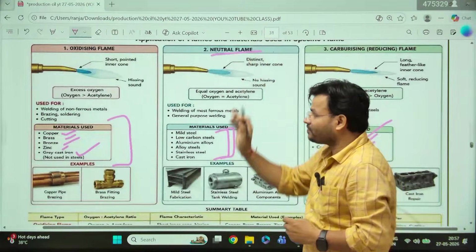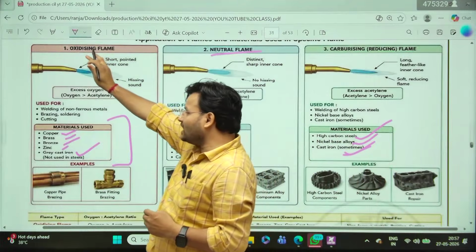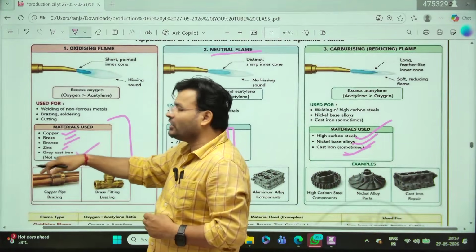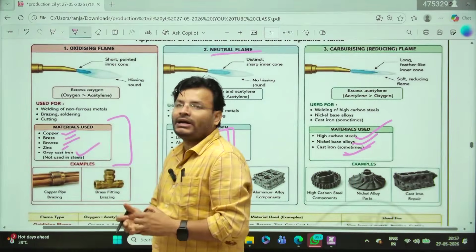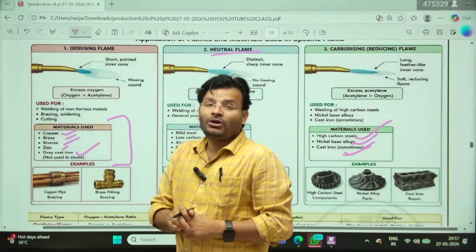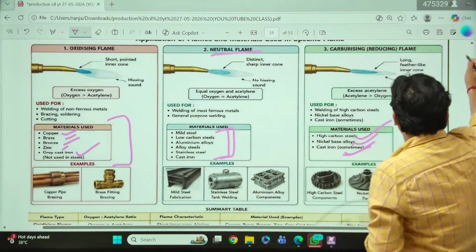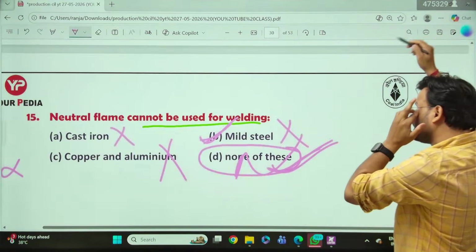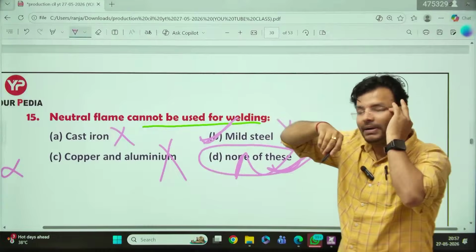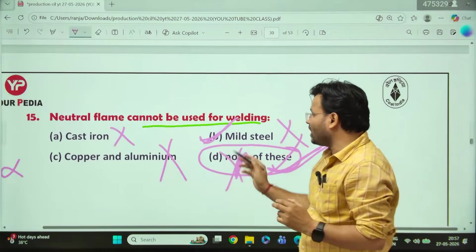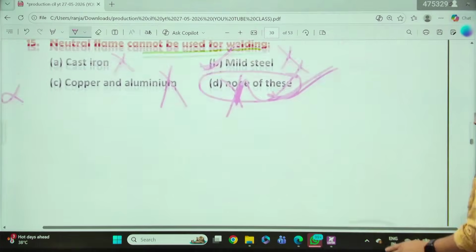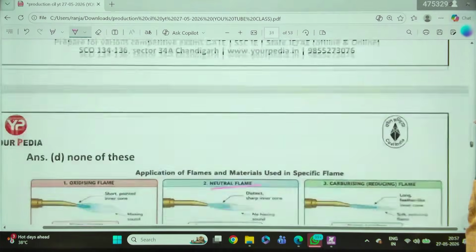Now if you talk about oxidizing flame, always keep in mind copper, brass, bronze, zinc, copper alloy and zinc alloy. Generally, you are going to prefer these for the oxidizing flame. Sorry, I had given one wrong here. Actually, the correct answer in that case is mild steel. Neutral flame, you can go with mild steel. Okay, none of these is the wrong answer. Mild steel is the right answer. Okay, so most of you have given the right answer in that case.